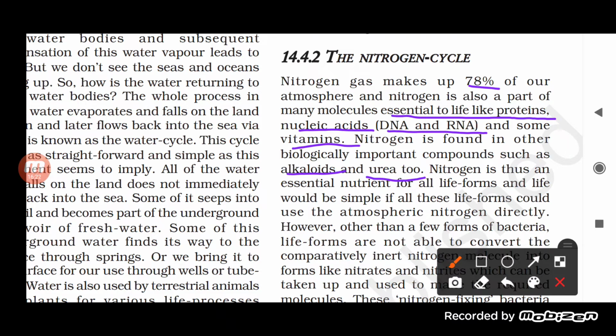When you look at the formula of urea, you will find that nitrogen is there. DNA and RNA are nucleic acids. The full form of DNA is deoxyribonucleic acid, and RNA is ribonucleic acid. So these consist of nitrogen itself.